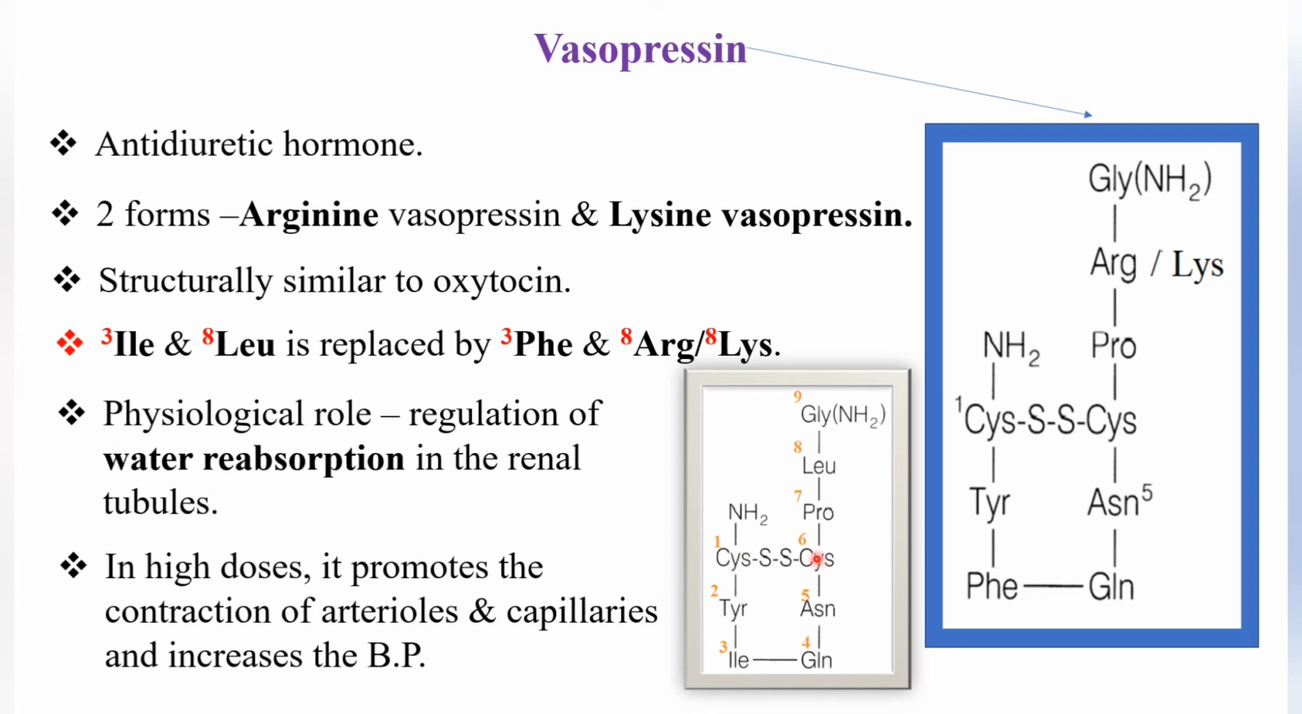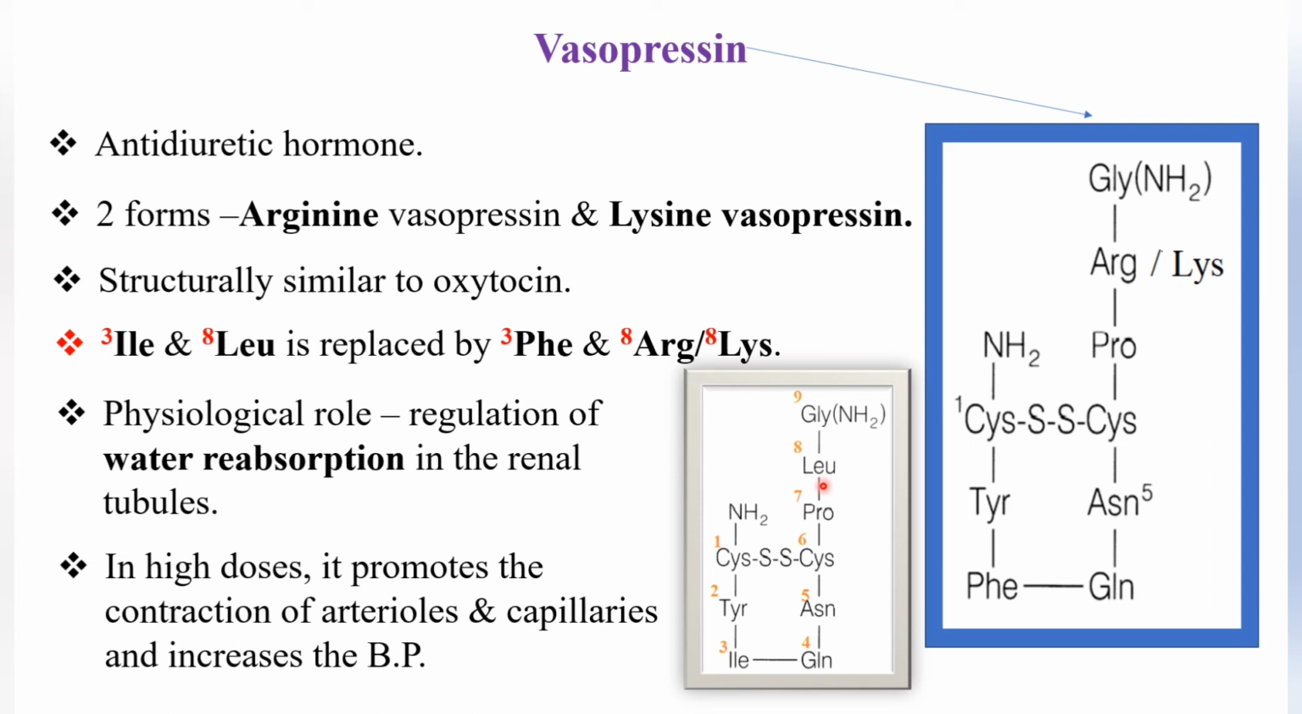First it has 6 amino acids forming a ring by means of a disulfide linkage, and the tail portion has 3 amino acids. So here is how it is structurally similar to oxytocin. This would be the structure of vasopressin. You compare these two. In the third position, oxytocin has isoleucine, and that is replaced by phenylalanine.